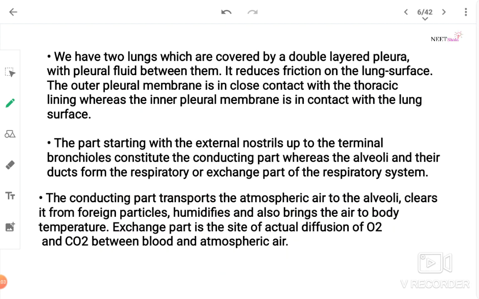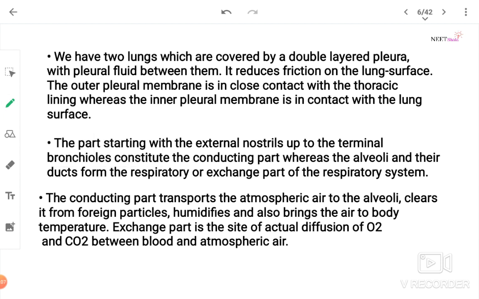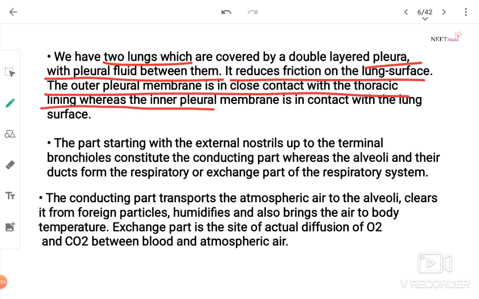Now next, we have two lungs which are covered by a double-layered pleura with pleural fluid between them. It reduces friction on the lung surface. The outer pleural membrane is in close contact with the thoracic lining, whereas the inner pleural membrane is in contact with the lung surface.